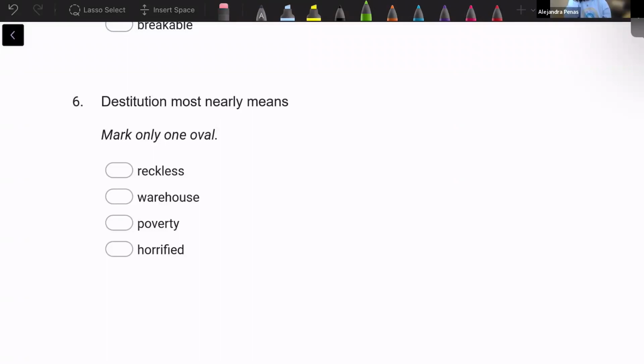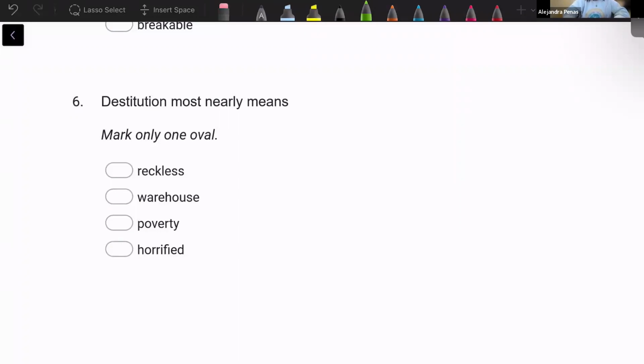Okay. Poor. So poverty has to do with poor, but the idea behind poor is, a lot of people think of poverty and poor as in, oh, they don't have money, but that's not necessarily the only meaning. Poverty is to not have resources, to not have sufficient things. So you could be, for example, a lot of time people talk about like, oh, you're very nutrient poor, meaning your body does not have enough nutrients. So although the word poverty is used a lot for not having money, it also just has to do with not having a resource in general.